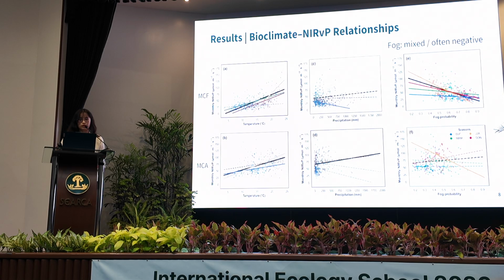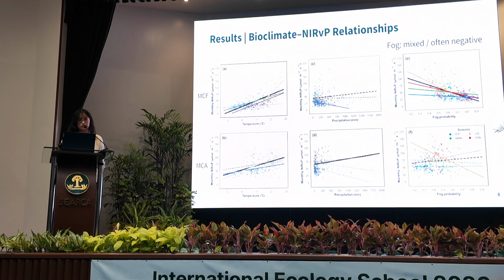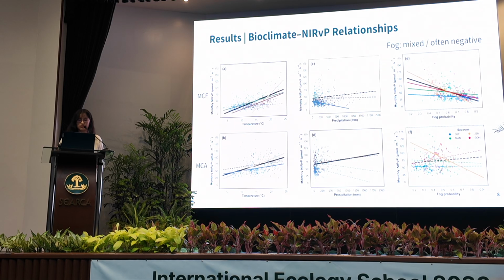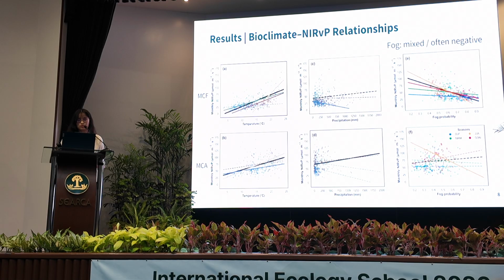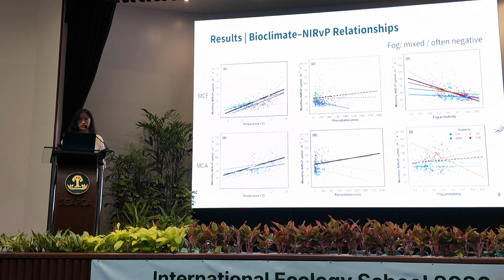And the third variable is fog. Compared with temperature and precipitation, fog shows a more complicated pattern. The relationship is mixed, but in many cases it is negative, especially in MCF. This connects back to the mechanism I mentioned earlier. In the actual data, the radiation reduction effect of fog seems to be visible in many cases. Since NRVP includes PAR, higher fog probability can sometimes be associated with lower NRVP.